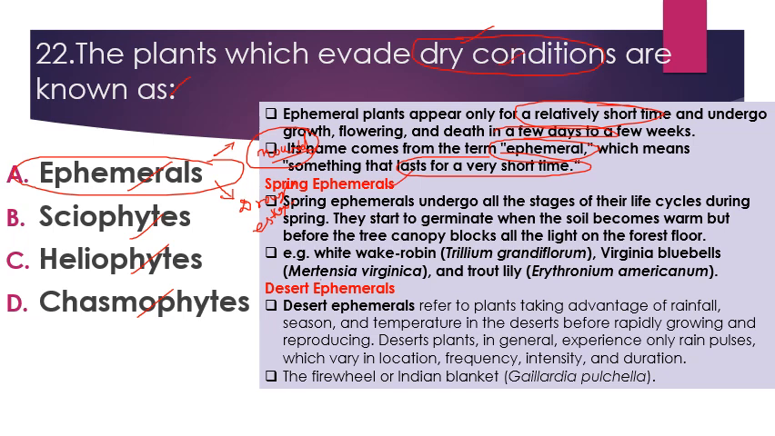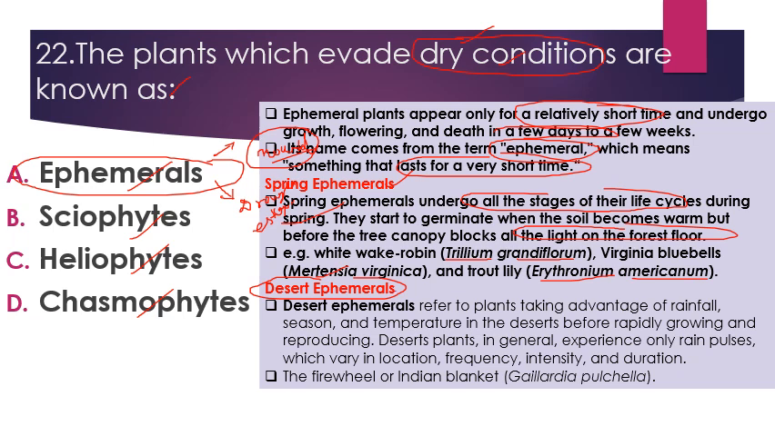So these are the desert ephemerals, while there are some spring ephemerals also. So spring ephemerals, they undergo all the changes of their life cycle during spring, they start to germinate when the soil becomes warm. But before the tree canopy blocks all the light on the forest, they complete their life cycle. The examples of spring ephemerals are white wake robin, its scientific name is Trillium grandiflorum. The next is Virginia bluebells, scientific name is Mertensia virginica, and the trout lily, that is Erythronium americanum.